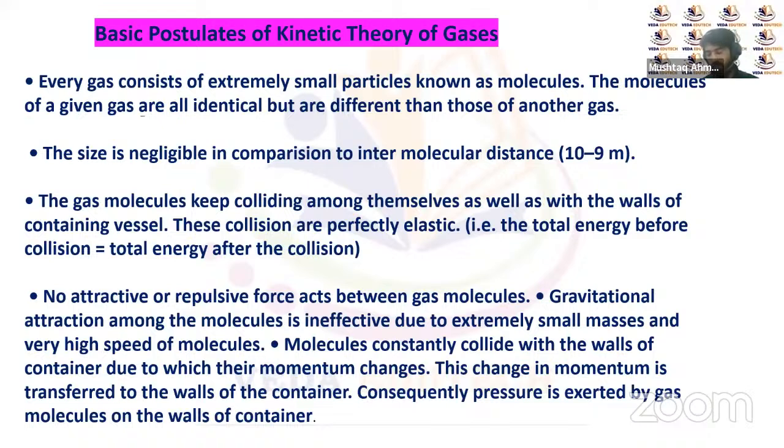Now let's talk about the basic postulates of an ideal gas, according to the kinetic theory of gases. Every gas consists of extremely small particles known as molecules or atoms. The molecules of a given gas are identical but are different from those of another gas. So the first postulate says that every gas consists of small particles, which we call atoms or molecules, and each and every atom or molecule of a given type of gas is identical.